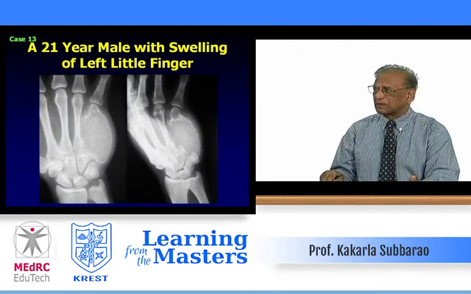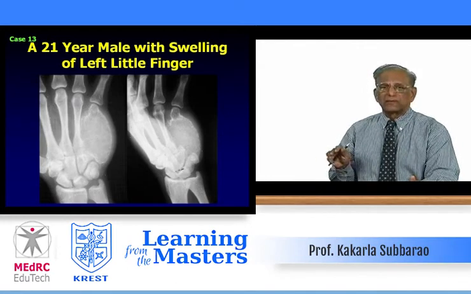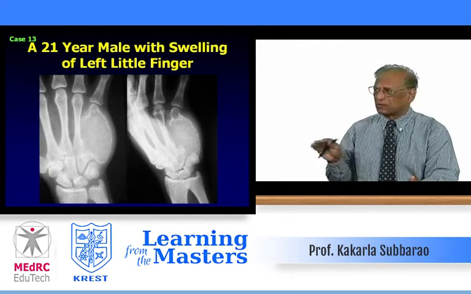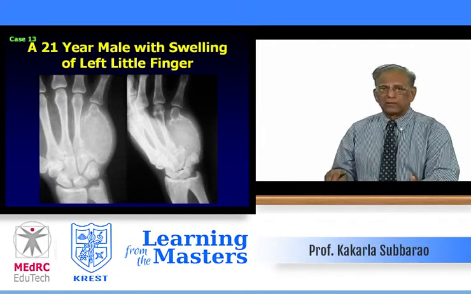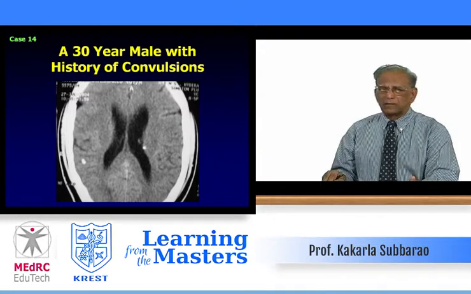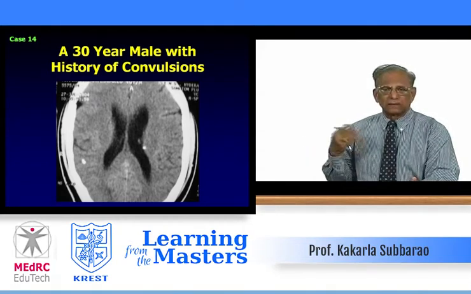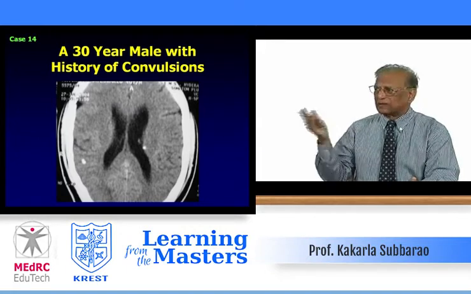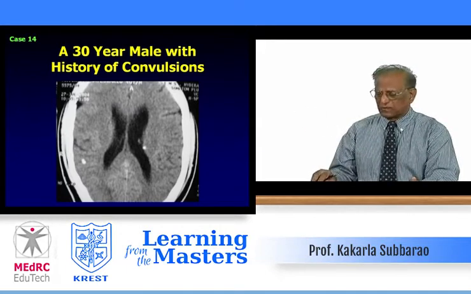Case number 13, a 21-year-old male with swelling of the left little finger, and you see the radiographs. Case number 14, a 30-year-old male with history of convulsions. For months together, he had some convulsions, and plain film of the skull was taken as a routine, nothing was found. Then they took the CT. Obvious findings are there and come to a conclusion.